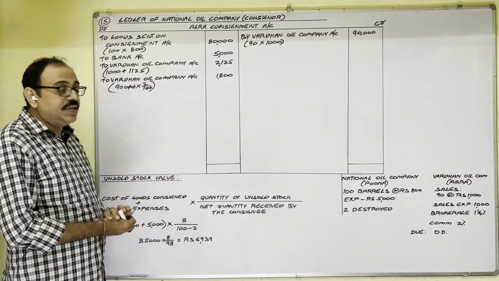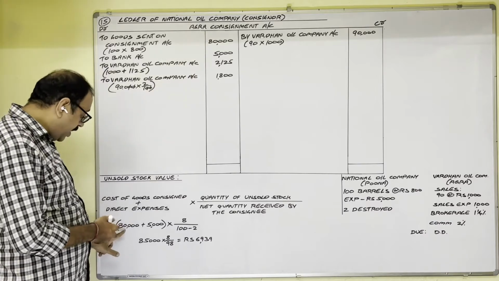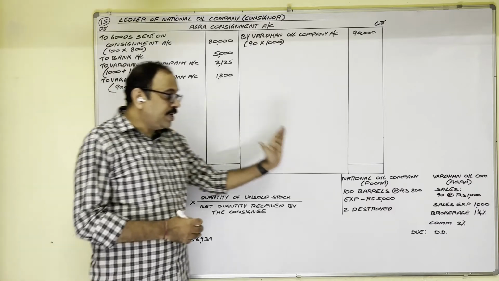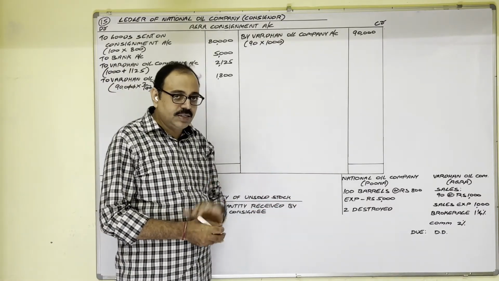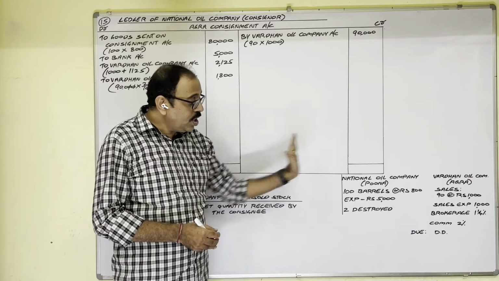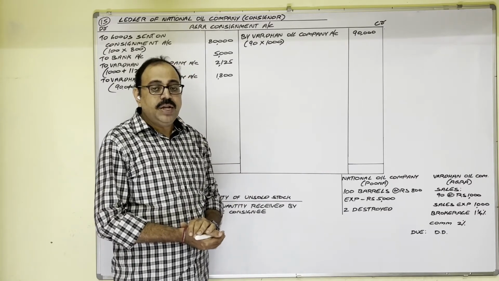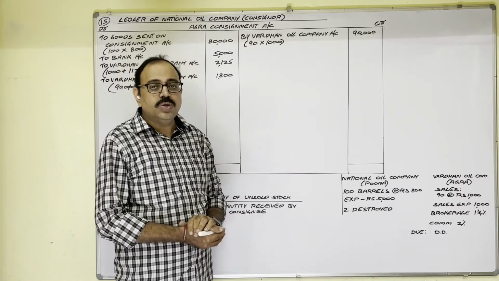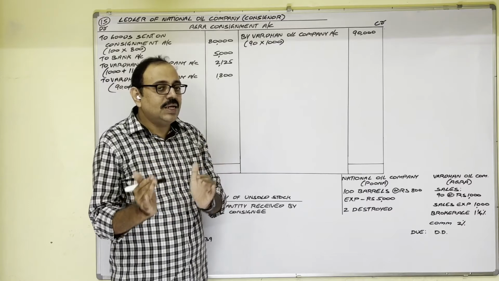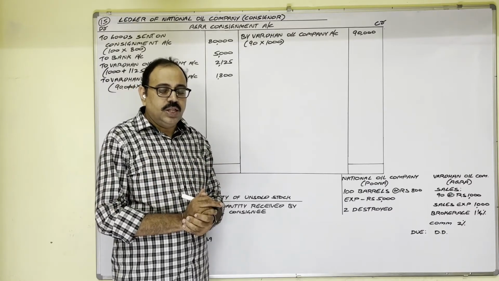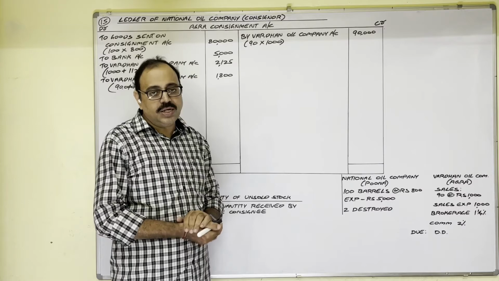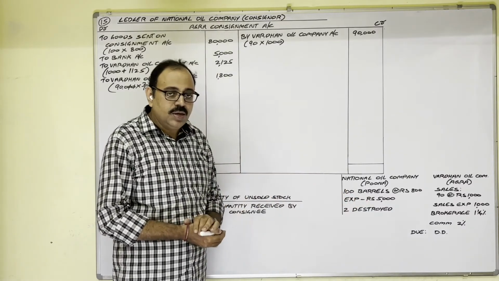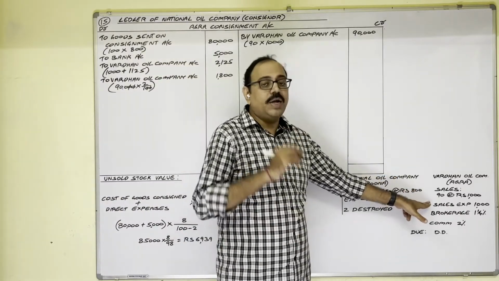Cost of goods consigned 80,000, plus direct expenses. Sometimes consignor spends direct expenditure, sometimes consignee. In the present problem, goods are lost during transit, meaning the consignee incurred the expenses after receiving the remaining goods. So on these damaged goods, consignee didn't incur any expenditure. Therefore, only consignor expenses we should consider. So consignor expenditure 5,000 is direct expenditure only. Consignee expenditure may be direct or indirect.